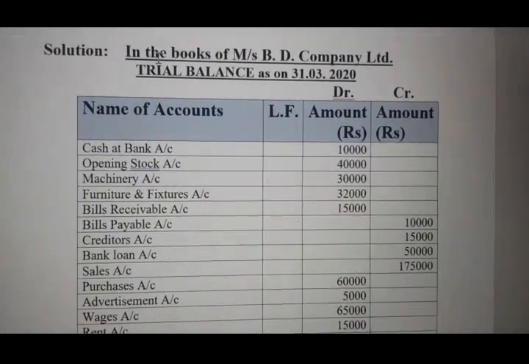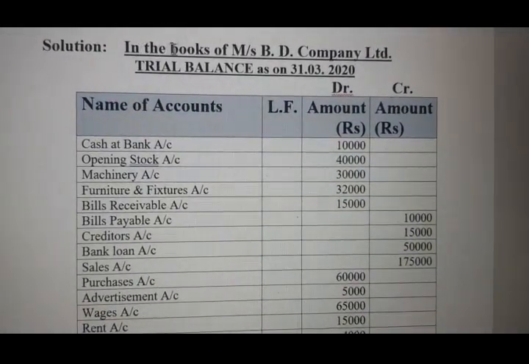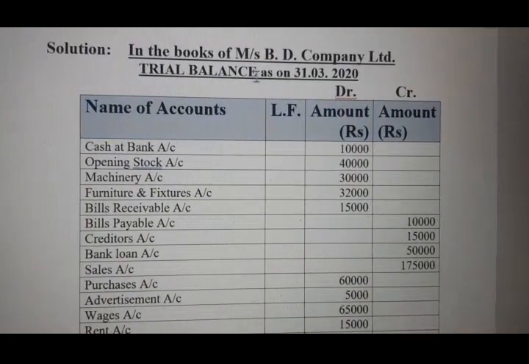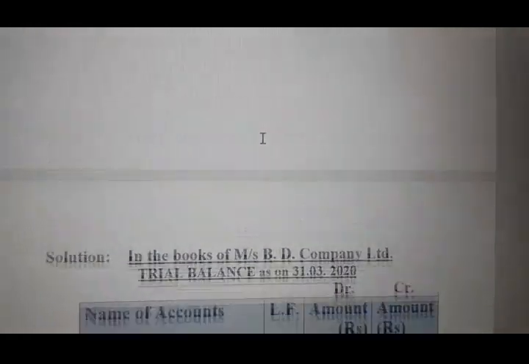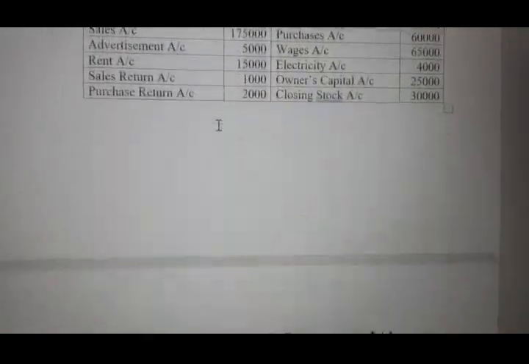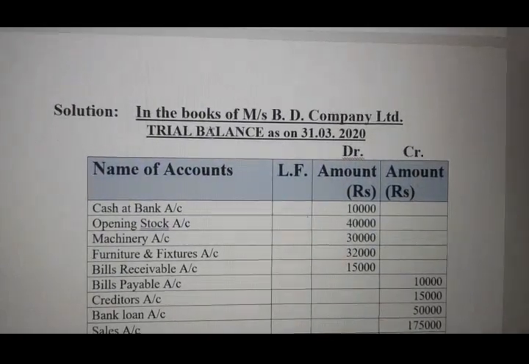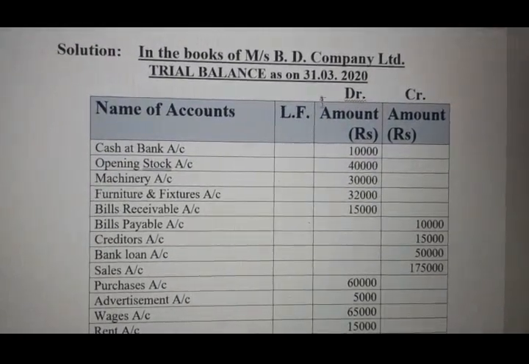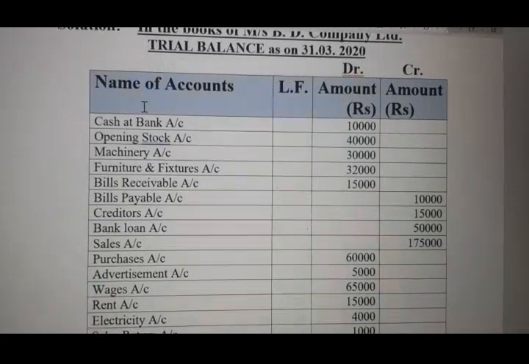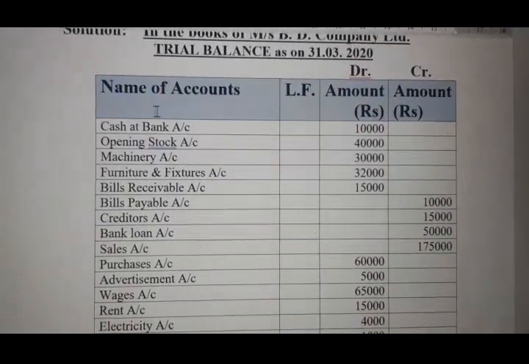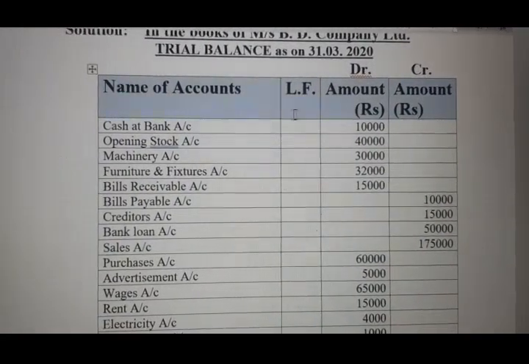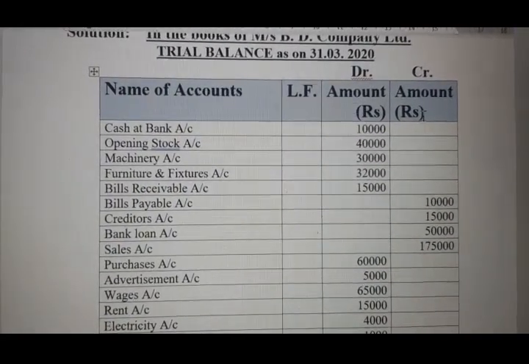See, we have to write like this at the beginning. In the books of Messrs BD Company Limited, trial balance as on. We can prepare a trial balance at any point of time. Here the date is written as 31st March 2020, so I have written trial balance as on 31st March 2020. This is the format as discussed with you earlier: name of account, ledger folio, amount rupees debit, amount rupees credit. These three columns are the same as in the journal.